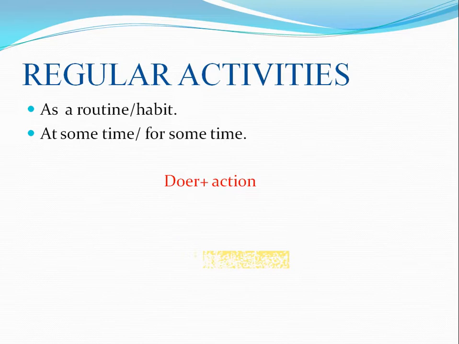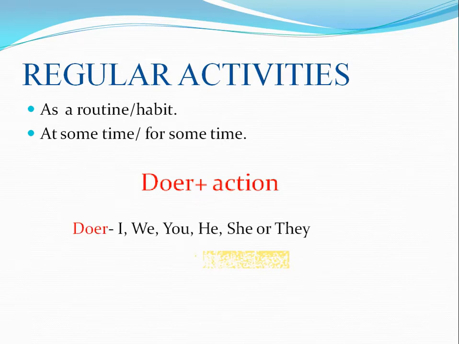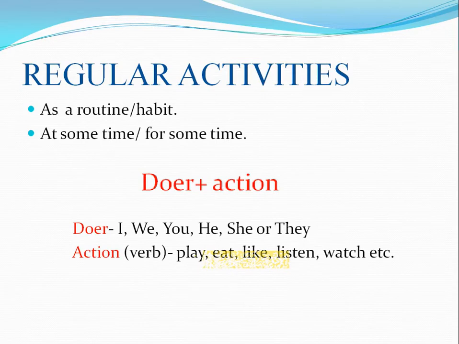We have to take into consideration the doer. What is the doer? I, we, you, they, she, or any name, plus the action. This means the verb that we are using. For example, doer are I, we, you, he, she, or they, and action will be play, eat, like, listen, watch, etc. So let's make a sentence.